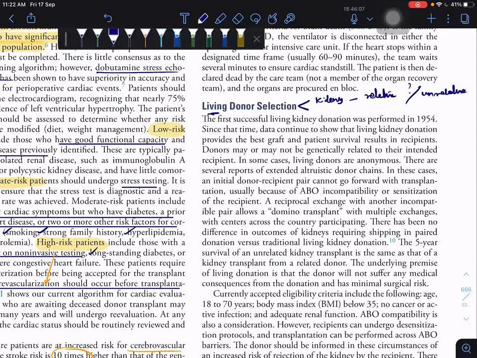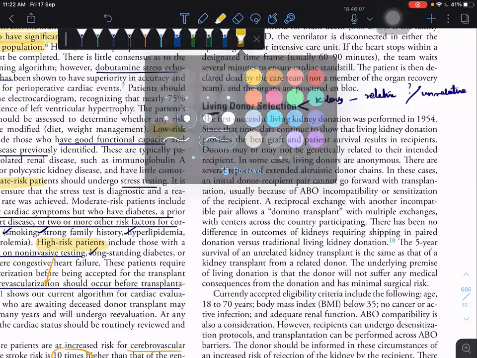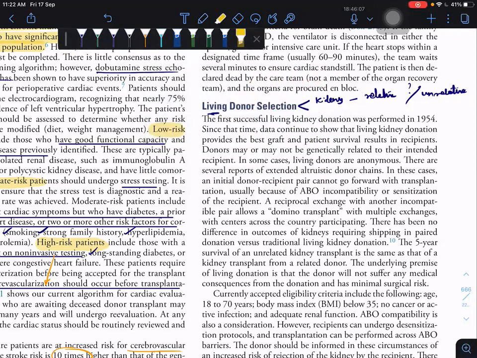Which is best? Can anyone say which is best, taking from a relative or a non-relative? Are you listening? Is the kidney taken from a relative good, or are non-related people good? Non-related is very good, I think, because the immunological insult will be there in a relative.